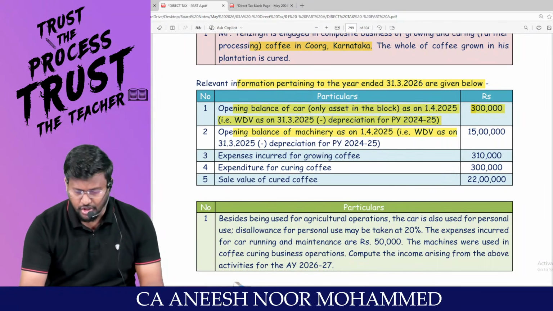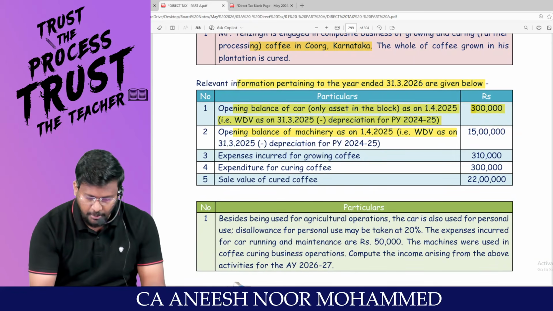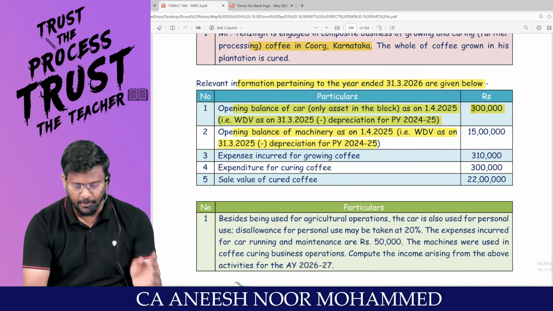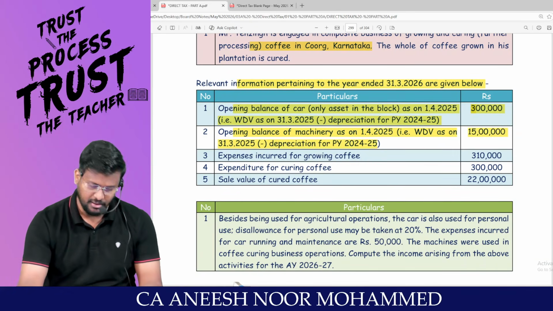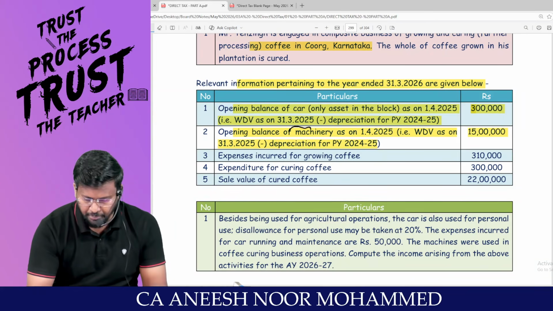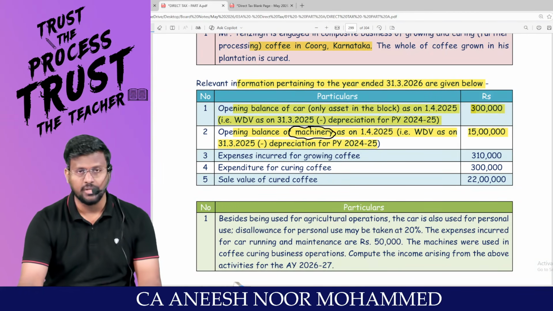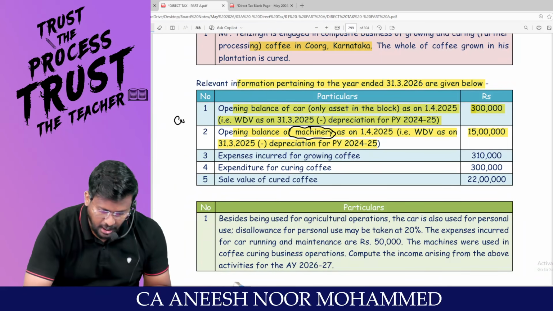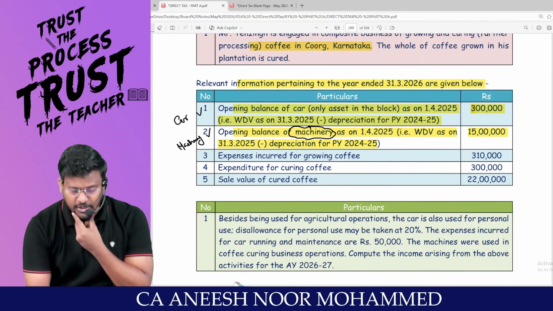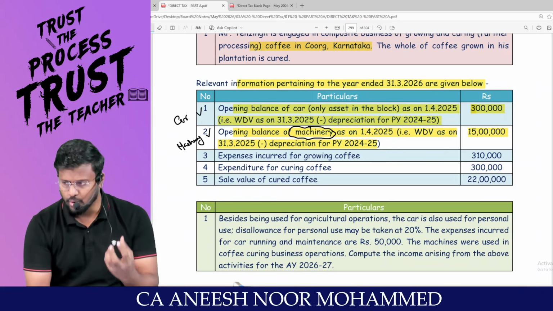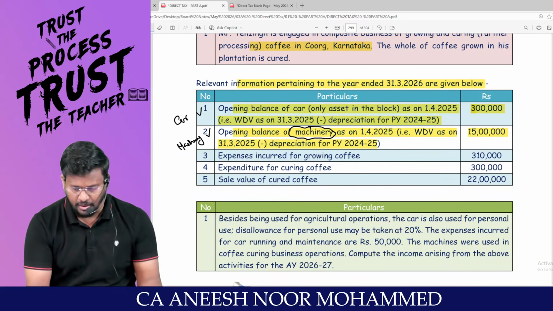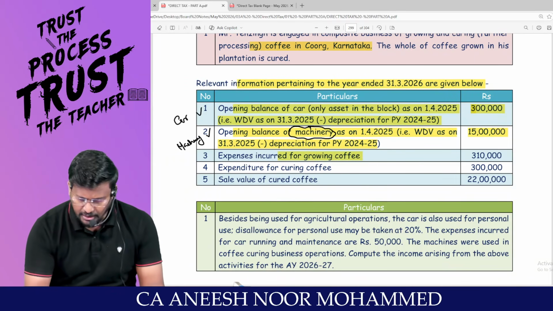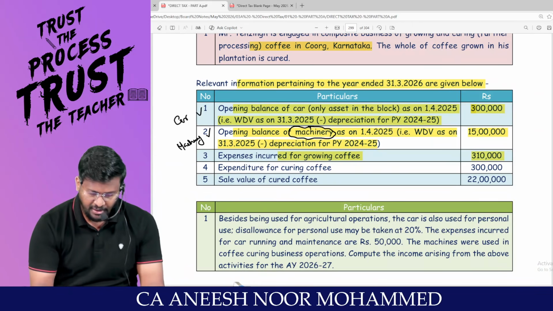Opening balance of machinery as on 1/4/2025, WDV as on 31/3/2025 minus depreciation, 15 lakh. So this guy was using machinery also. My dear lovable students, for machinery, you are supposed to calculate the depreciation. So for car, we have to calculate depreciation. For machinery also, we have to calculate the depreciation. Expense for growing coffee. Sir, once you grow the coffee only, you can cure the coffee. Am I right, sir? So 3,10,000 is the expense for growing coffee.